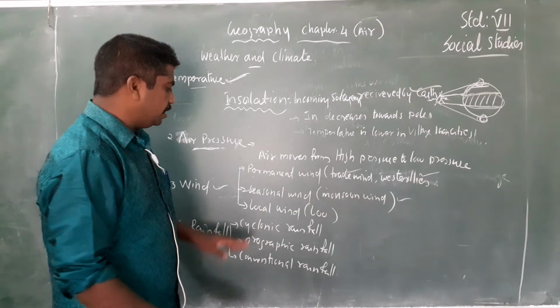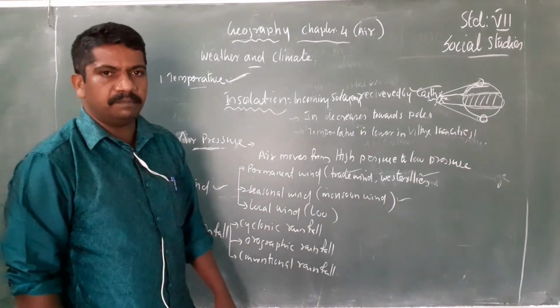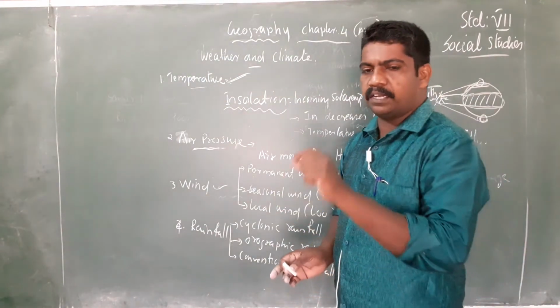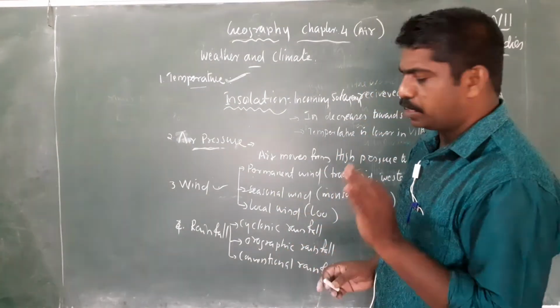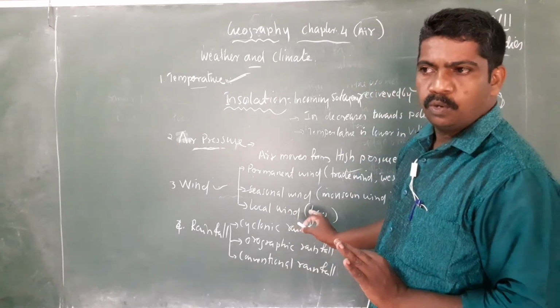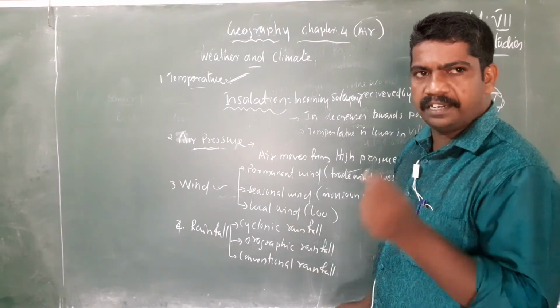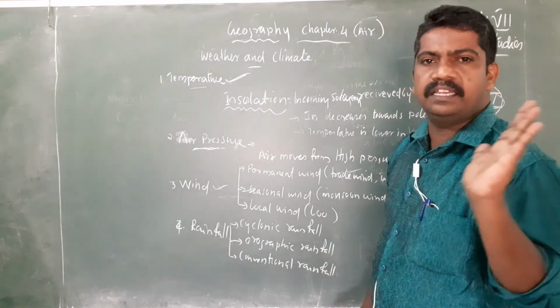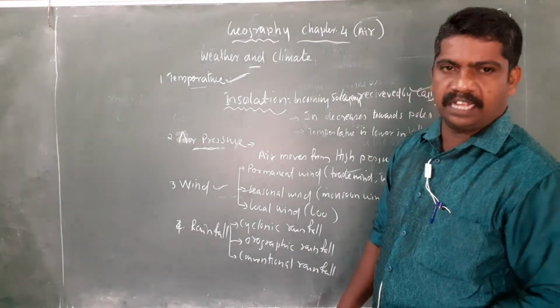And local winds. Local wind means it will not be everywhere. It will be blowing only in a particular area. This is called local wind. Example, Loo. Loo is a hot and dry wind that blows only in desert areas or in Rajasthan.